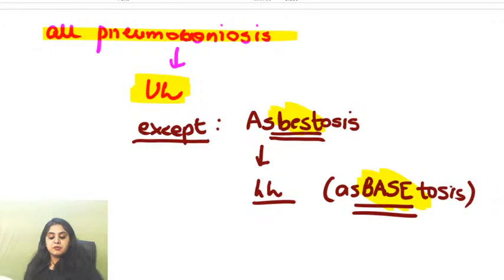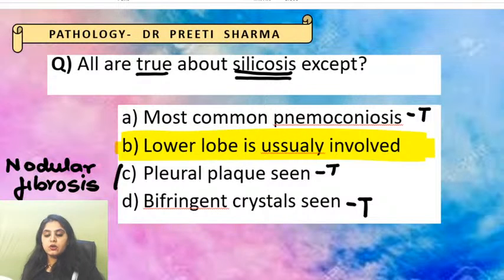So someone's asked me, ma'am, pleural plaque can happen? Definitely. See, silica can cause 3 things. Learn the 3 things with me, guys.